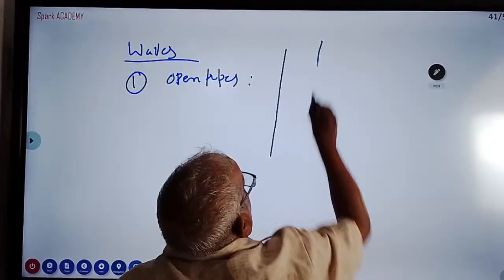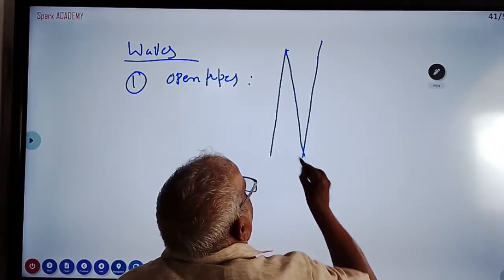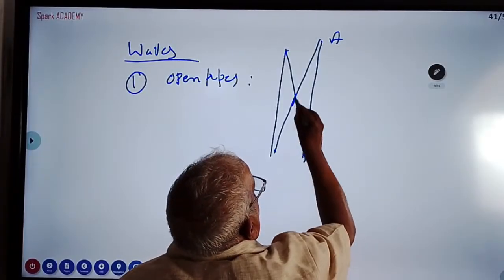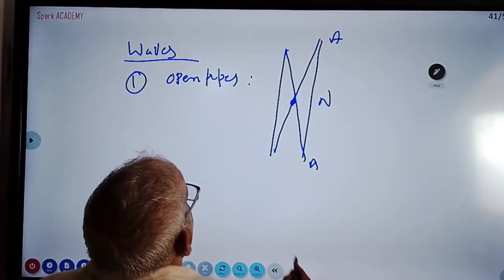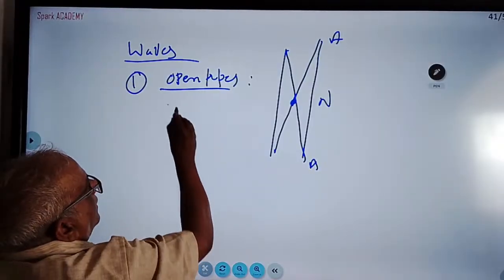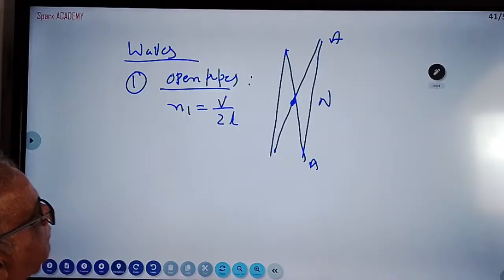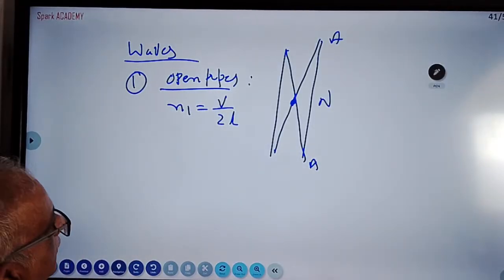In this, the waveform will be like this. I am explaining the fundamental frequency. Here antinode is formed, node. What type of waves are formed? Longitudinal stationary waves are formed. What is the fundamental frequency here? V by 2L. Based on this, they ask a problem.